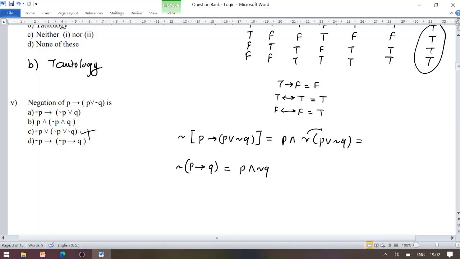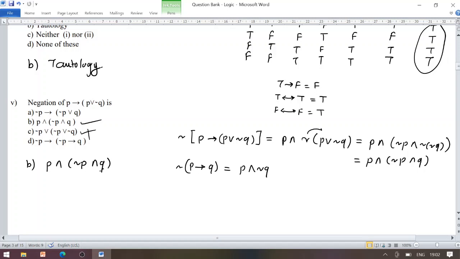So De Morgan's law we have to apply here. So we might get P conjunction negation P conjunction negation of negation Q. Now negation of negation Q is given by Q. So we have P conjunction negation P conjunction Q. So that is B. So P conjunction negation of P conjunction negation Q is our answer.